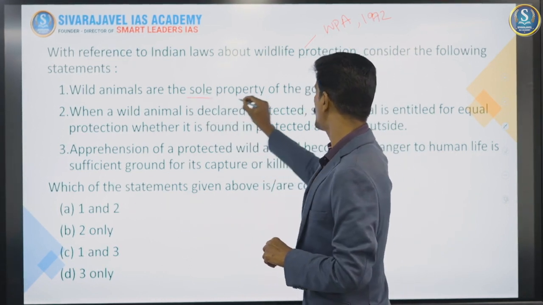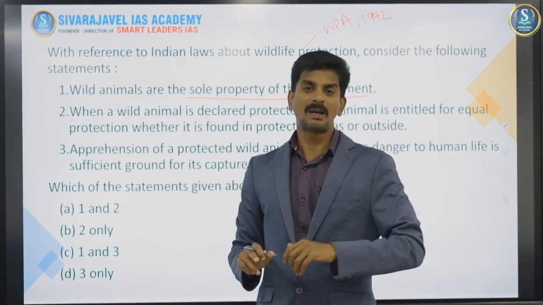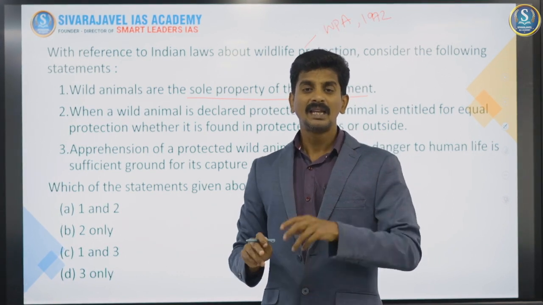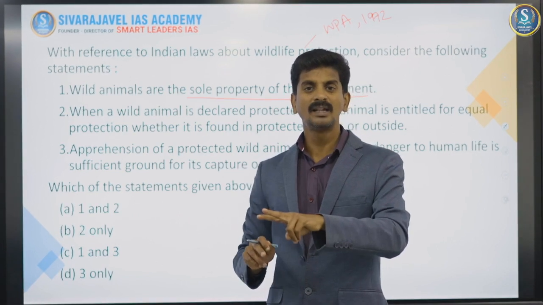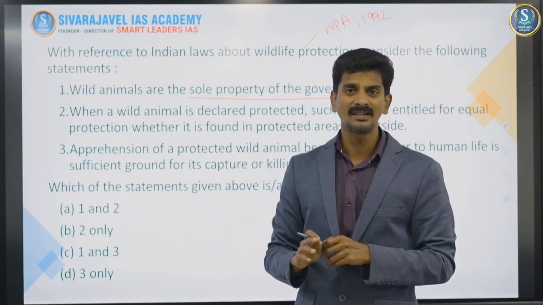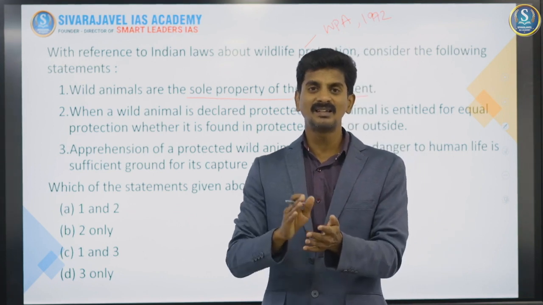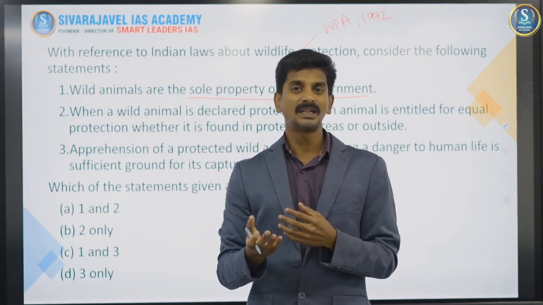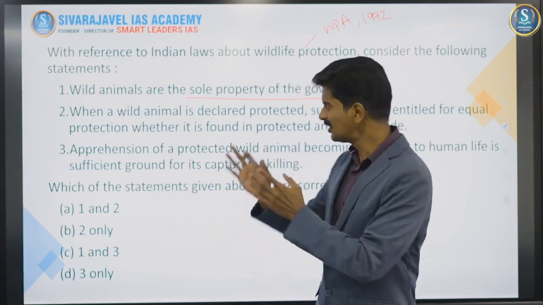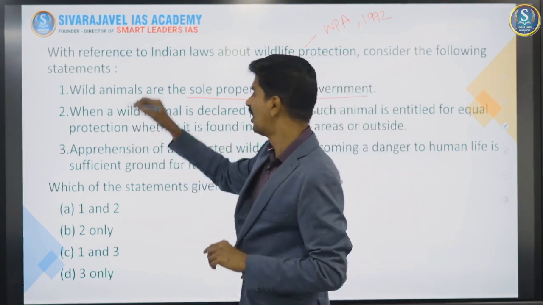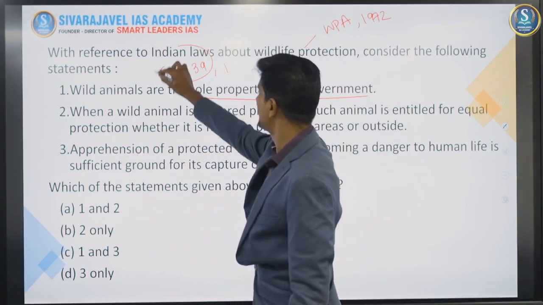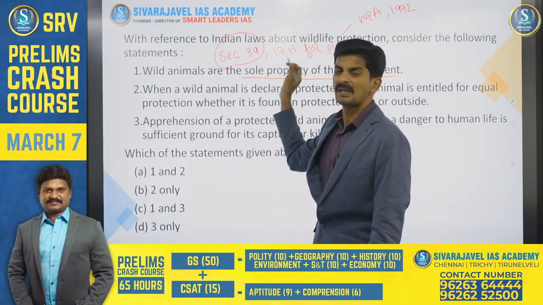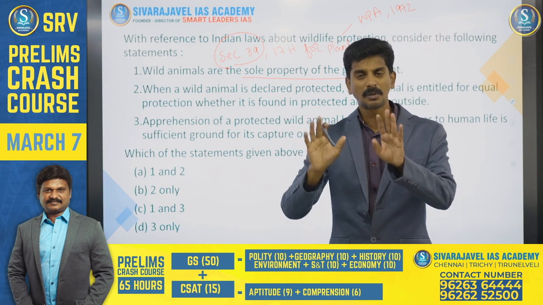First one, wild animals are the sole property of the government. If somebody kills a wild animal, particularly a Schedule 1 animal like a deer or a tiger, they not only arrest the person involved, they also confiscate the dead meat. You know that? Because not only the live animals, even the dead part of the animal is the property of the government. This is a logic that you might have known normally. But that is what UPSC asked as a question. And actually, according to section 39 for wild animals and section 17H for plants, wild animals and plants specified in the Act are actually properties of the government.